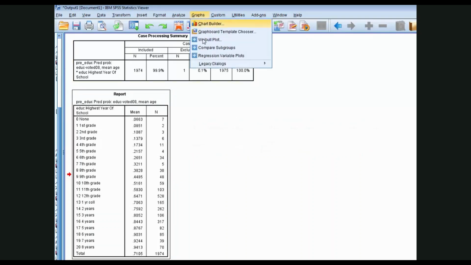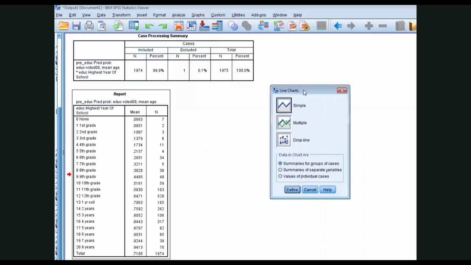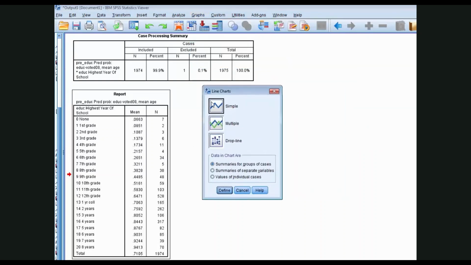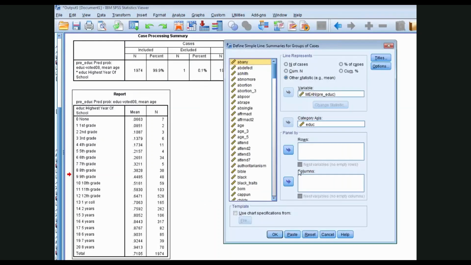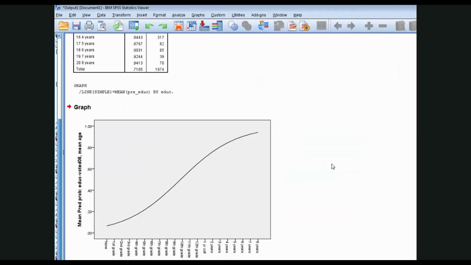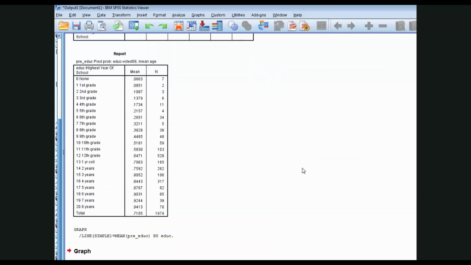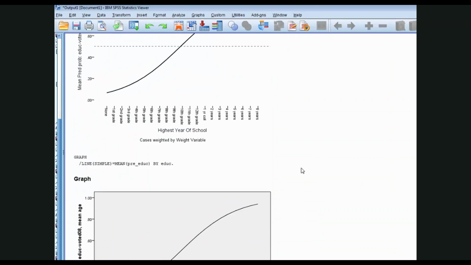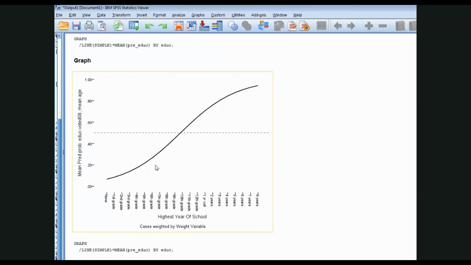Let's graph this. I'm going to go to Graph, Line, Simple, Define. I've got it set up. We just want mean values of pre-EDUC across categories of EDUC. Here's the basic graph. That looks pretty good. A little time in the editor, and you could have a graph that looks like this. This has a reference line drawn at 0.50, so you can see that instantaneous effect right there.